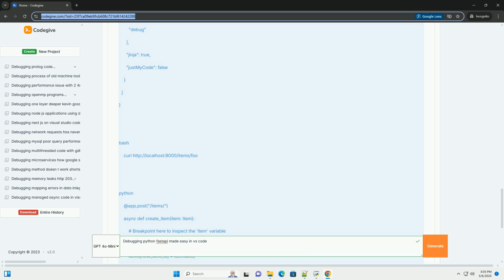Debugger not connecting. Double check that the uvicorn server is running on the host and port specified in your launch.json configuration. If you're using attach mode, make sure you've selected the correct process ID. Firewall issues can sometimes prevent the debugger from connecting.